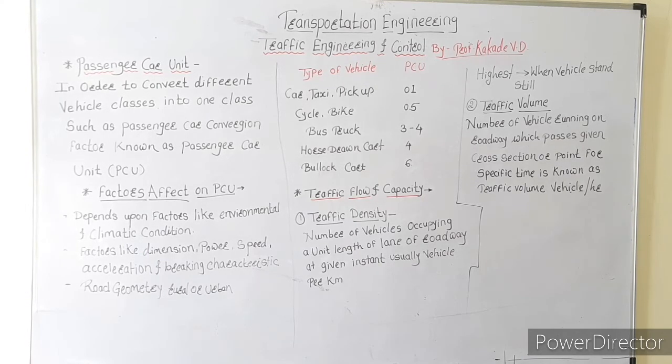One reason is that other vehicles cannot stick close to it; there must be a sufficient amount of clearance from an animal-drawn vehicle. It requires some space, and it has less power, so there is no pickup consideration here. That's why the horse-drawn cart is considered as 4 PCU.